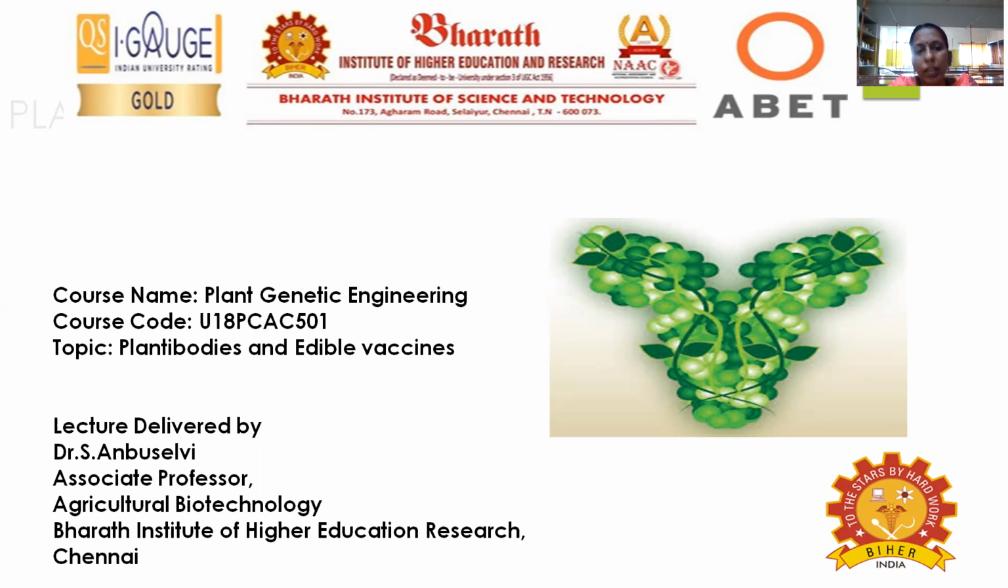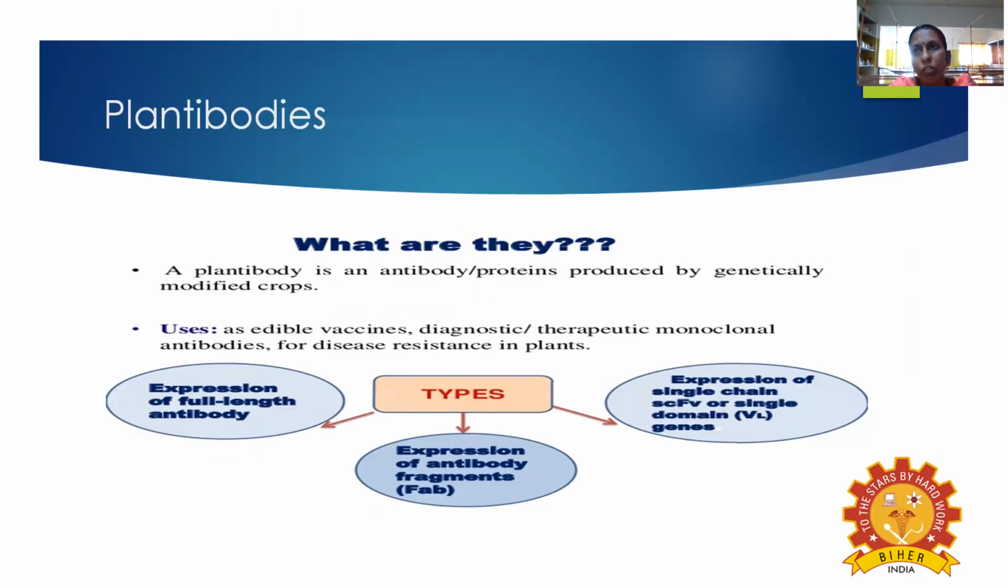Okay, so it comes under plant genetic engineering, an application of genetic engineering. You may have heard the word plant combined with antibodies; it is called plantibodies. Okay, so when antibodies are supplied to the plants, they are called plantibodies, and another term is edible vaccines. So the main topic we are entering into is plantibodies. The plant plus antibodies is called plantibodies.